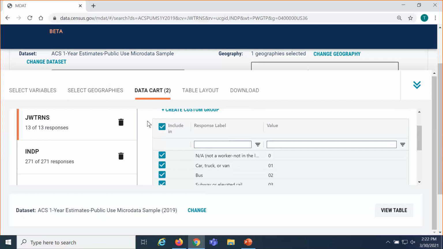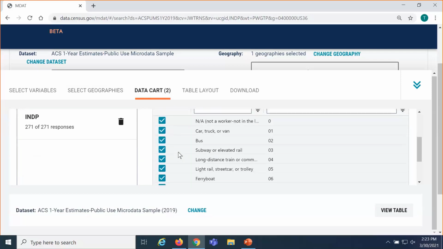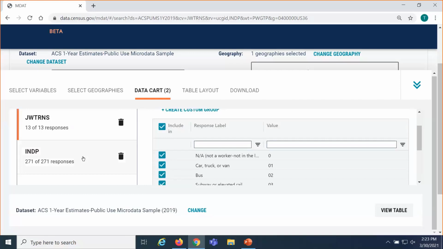So this is where we can narrow down. In this case, we're going to restrict the population that our table represents, which is a layman's way to say that we're going to restrict the table universe, if you're looking for the formal technical language for what we're doing here. If we wanted a very detailed table, we could look at all of the 13 different ways people get to work and cross that by the 271 industries. That would give us a very, very detailed table.